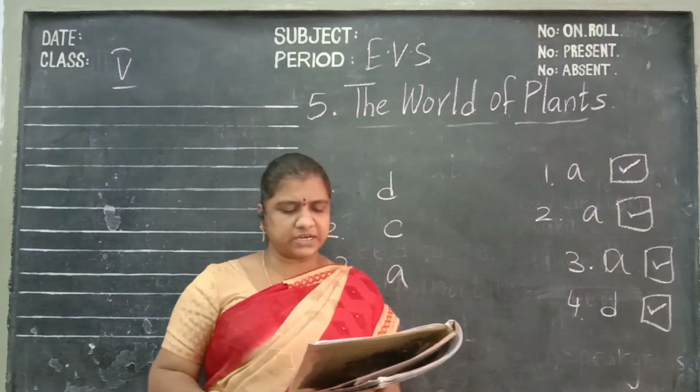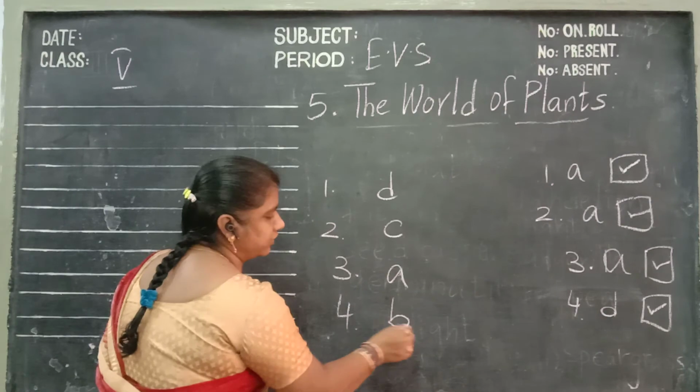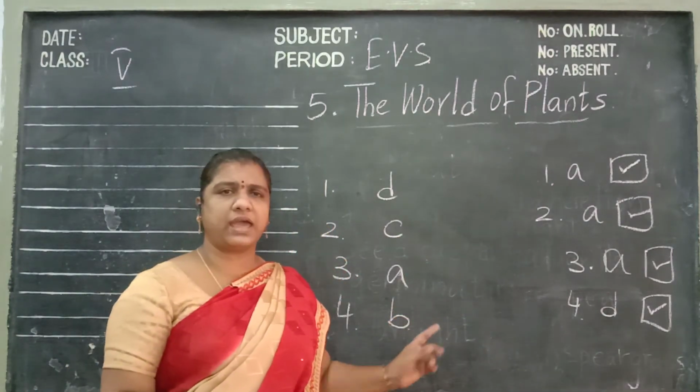And fourth one, seed coat means outer cover of the seed. So match the following: D, C, A and B.